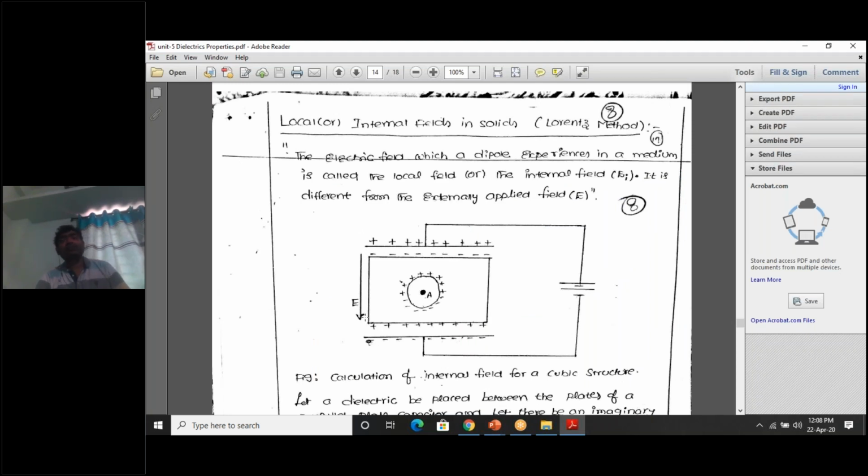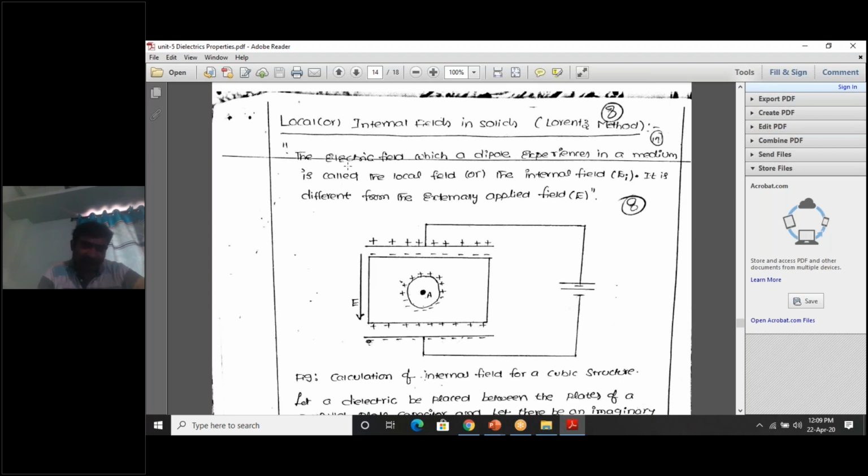No. If this atom A experienced the same field as the applied electric field, then there would be no need to discuss this internal field. This atom A experiences an extra field: E plus P by 3 epsilon naught. So this atom A experiences the electric field E plus some additional electric field. This field is called a local field or internal field.